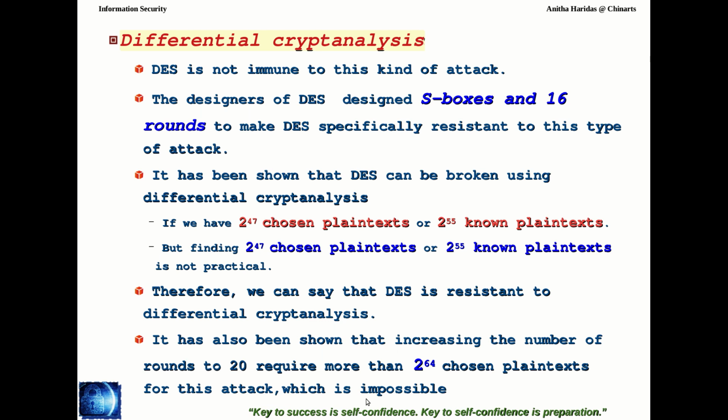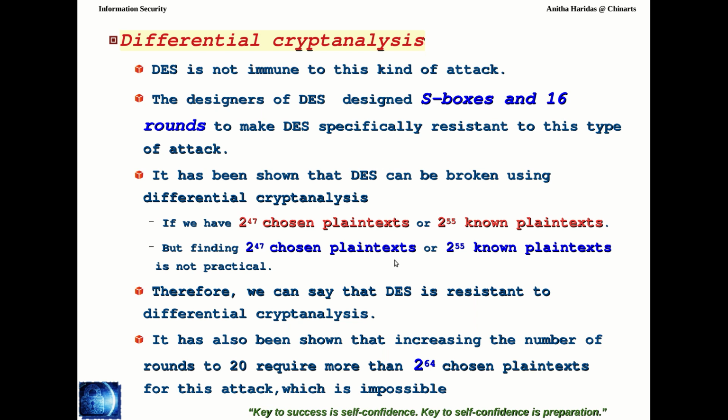Then the second attack attempted on the DES is differential cryptanalysis. Differential cryptanalysis can easily break the code if it has got 2^47 chosen plain text and 2^55 known plain text, right? But retrieving this many plain texts from the user's machine is very difficult, or it is not practical. So we can say it is immune to differential cryptanalysis also. It is resistant to differential cryptanalysis also.